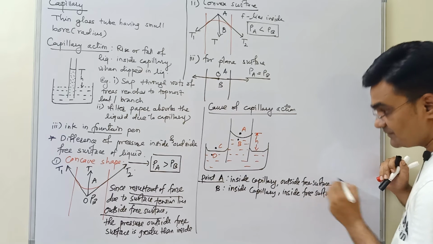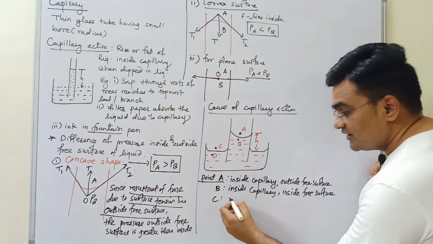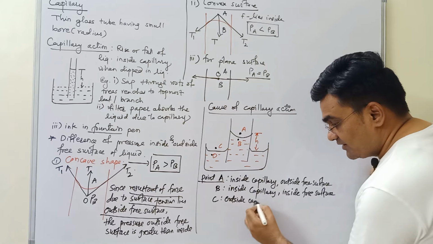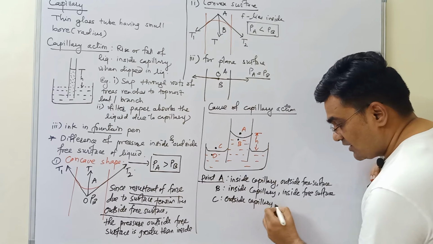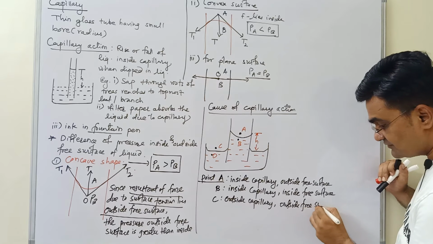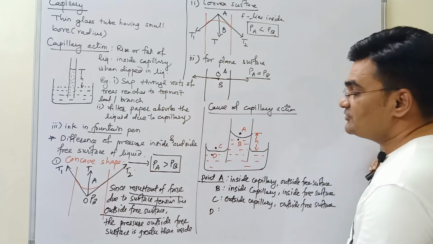Point C. What is the position of point C? It is outside capillary and outside free surface. And finally, point D. What is point D?